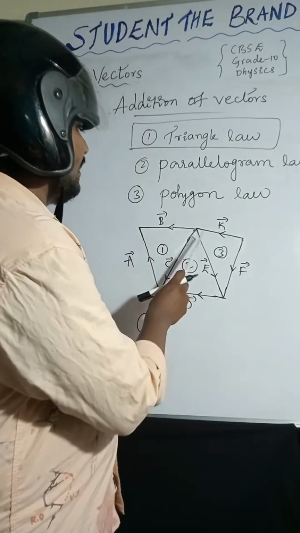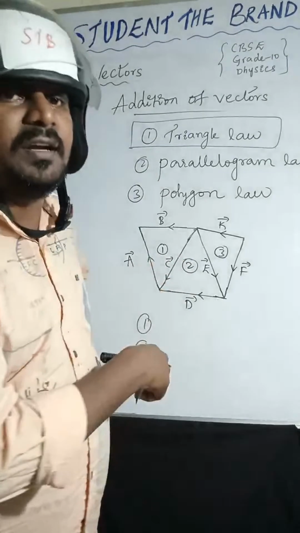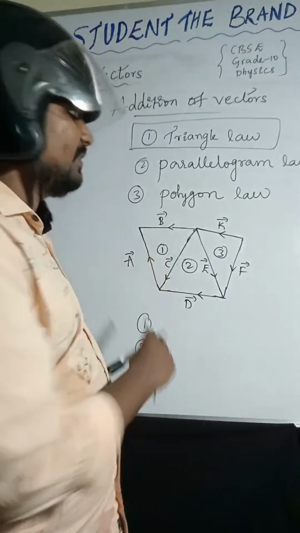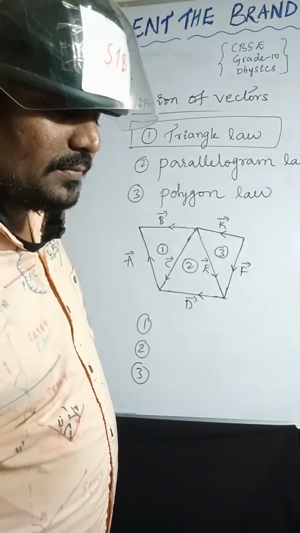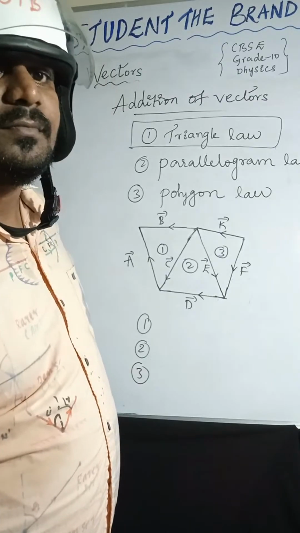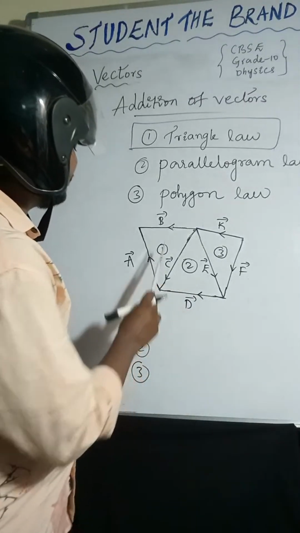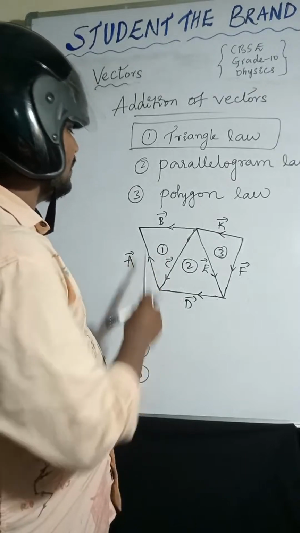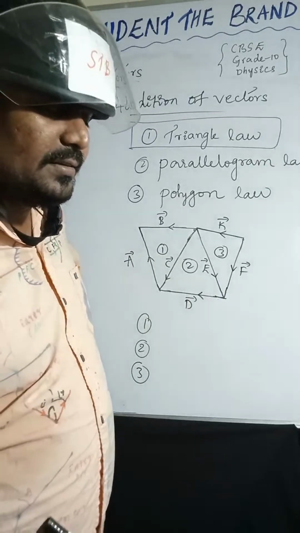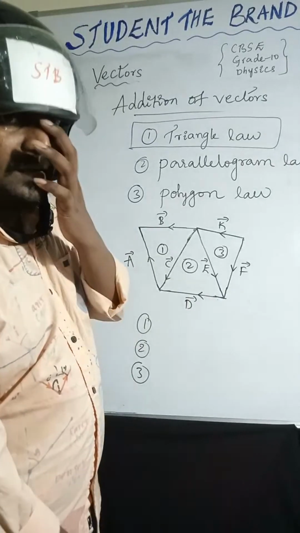Actually, if I place marks at the corners, you get confused. That's why just follow that arrow mark. So in the first triangle, what is the resultant? In the second triangle, what is the resultant? In the third triangle, what is the resultant? Can you identify?